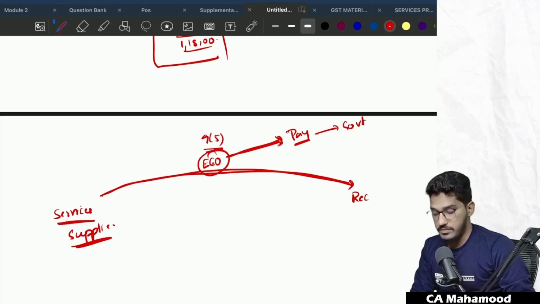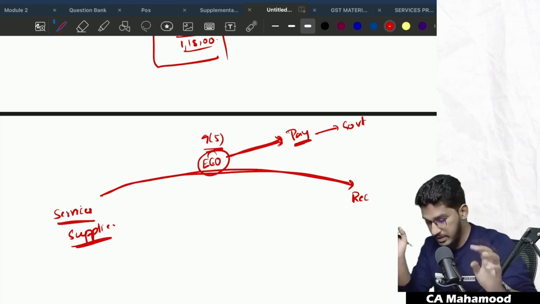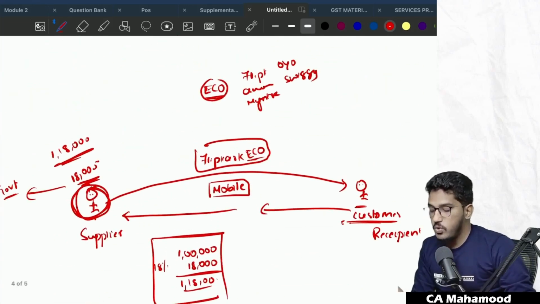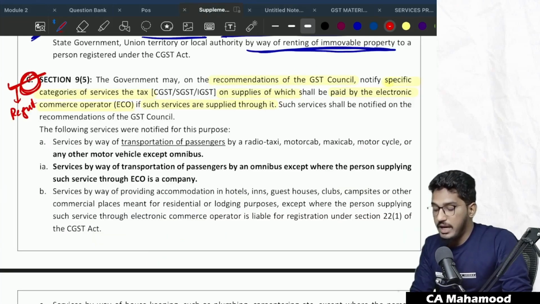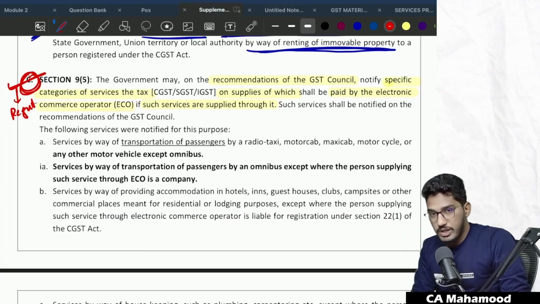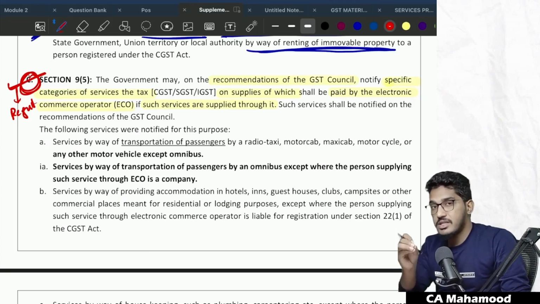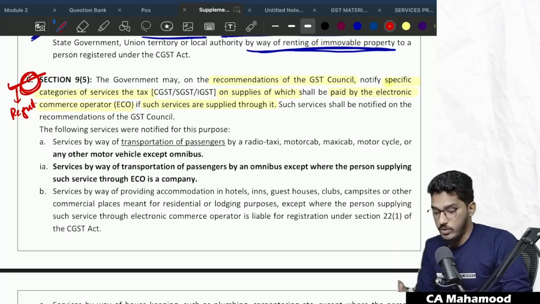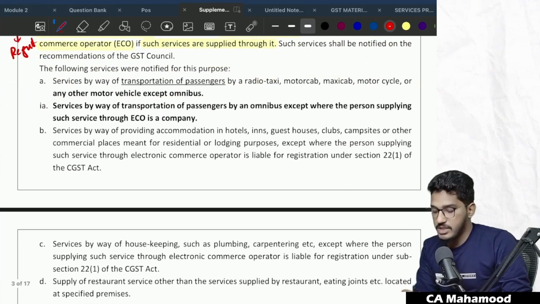Sir, what are those services? Are there any notified services? Are there any services notified where the e-commerce operator will pay the tax directly to the government? Yes, services are notified. What kind of services are notified? Where if certain services are supplied through an e-commerce operator, the GST will be paid directly by the e-commerce operator only. What are those services? Certain services are actually notified.